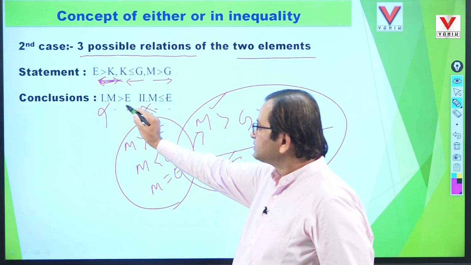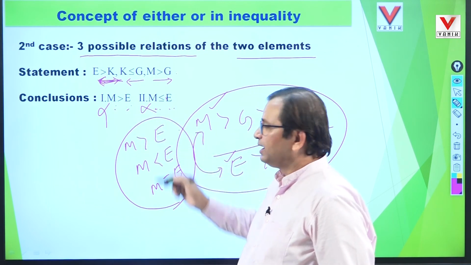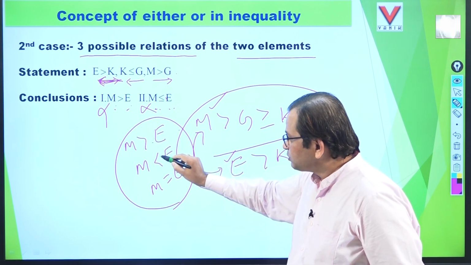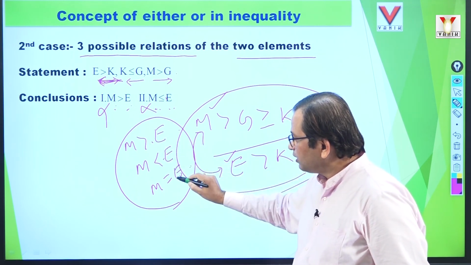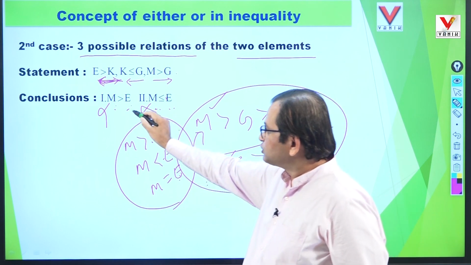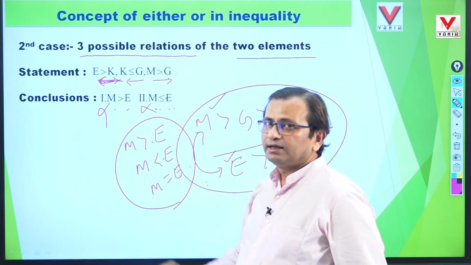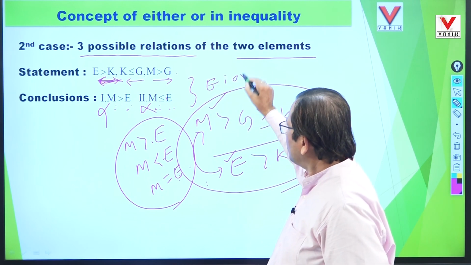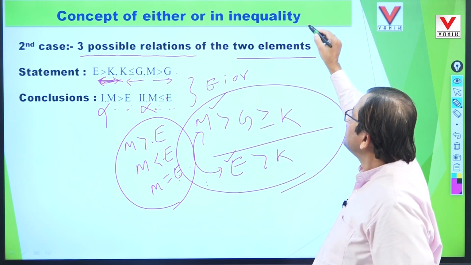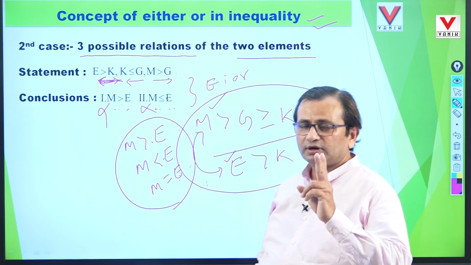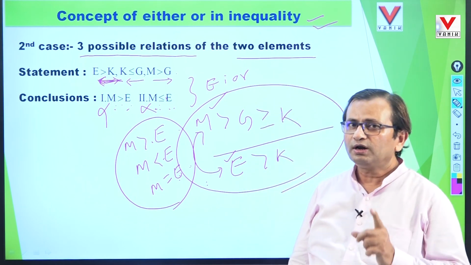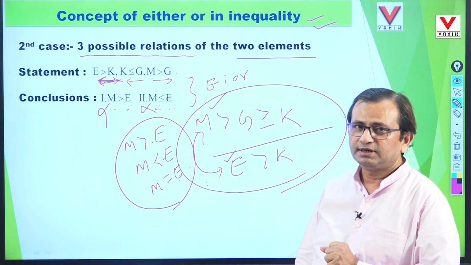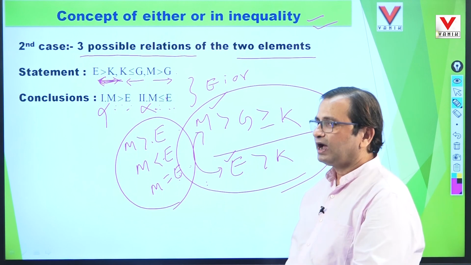And in both cases, the same elements are there, M and E. And the relations possible between the two elements are developed. Three possible relations are developed: greater, smaller, equal. And all three relation possibilities are mentioned here and here. And here finally we can tell the answer: either or. So in the inequality chapter, two types of either-or cases are there: case 1 with 2 possibilities and case 2 with 3 possibilities. In this way we can get the answer either or.